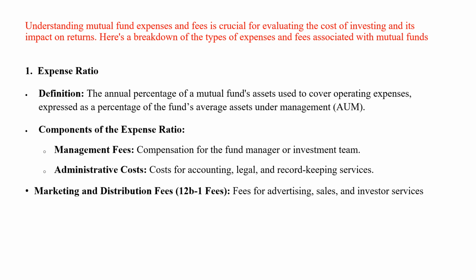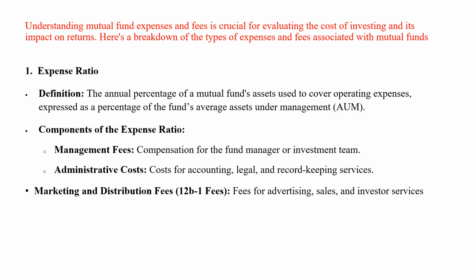Now how do we break down all these types of expenses and fees associated with the mutual fund? The first type is the expense ratio. Everyone should know that the expense ratio is a crucial factor to consider when understanding mutual funds. The expense ratio represents the percentage of mutual fund assets that are deducted annually to cover operational expenses, management fees and other costs. You can see the definition here: the annual percentage of mutual fund assets used to cover operating expenses, expressed as a percentage of the fund's average assets under management. So what we call assets under management, AUM.